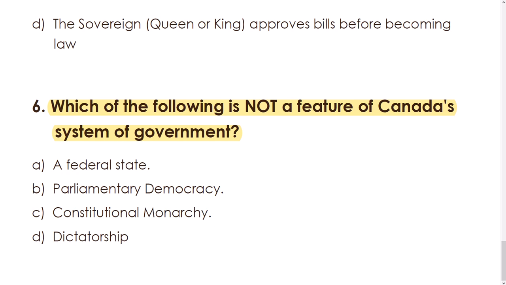Again, we have studied federal state, parliamentary democracy, constitutional monarchy, and dictatorship. Which one is not a feature of Canada's system of government? Go back, watch the video again, read and listen, and you can find the answer. Then you can check with your teacher. Good luck.